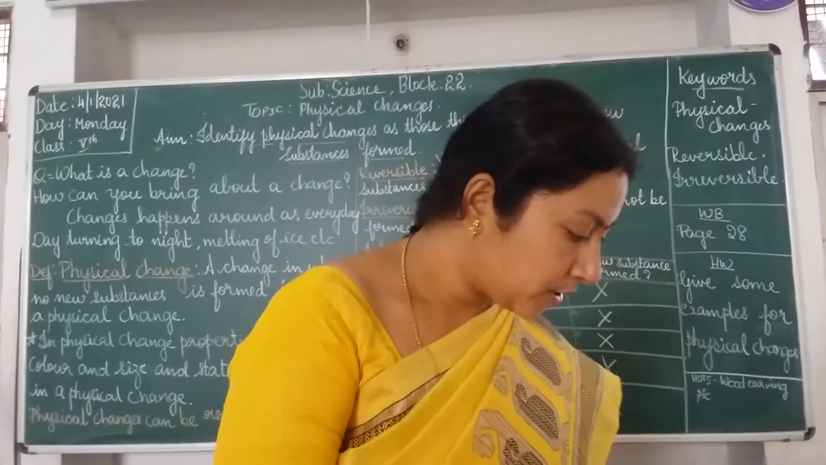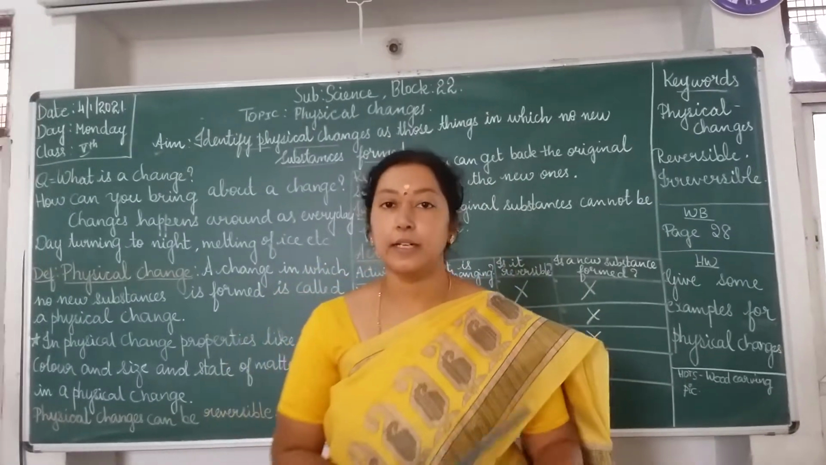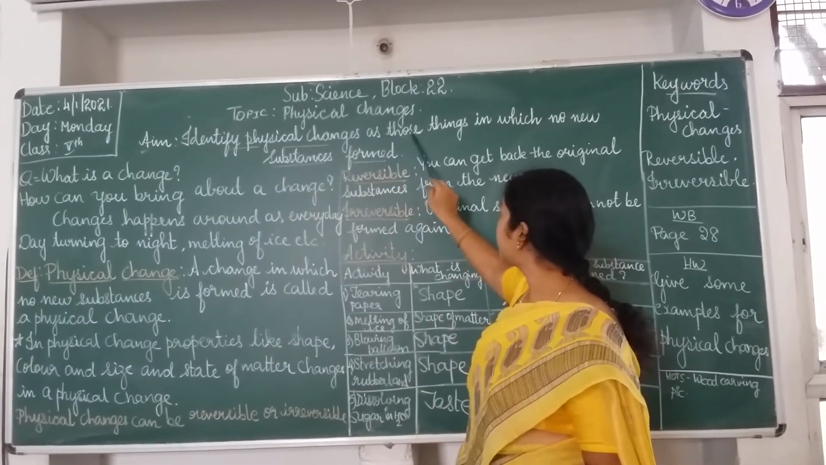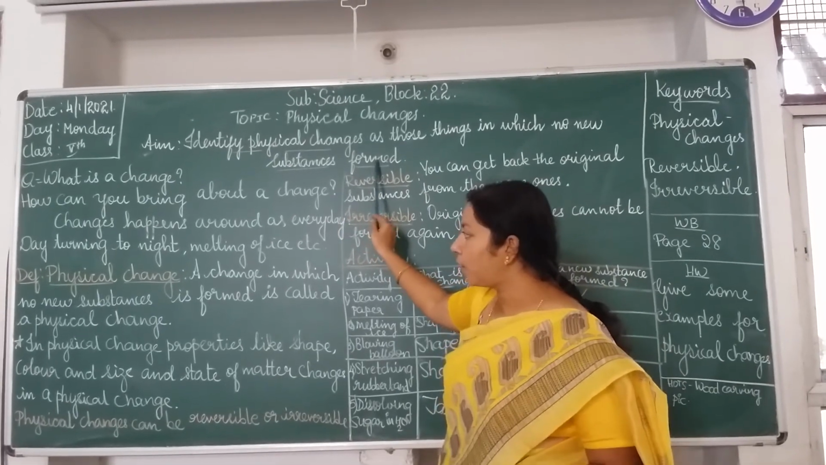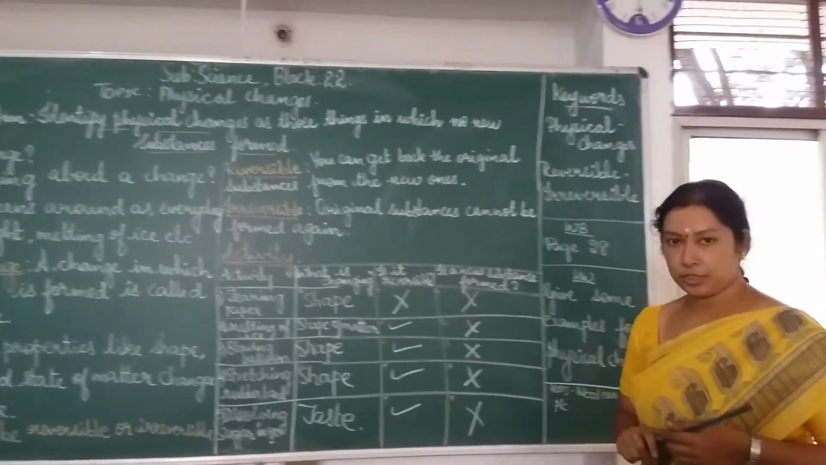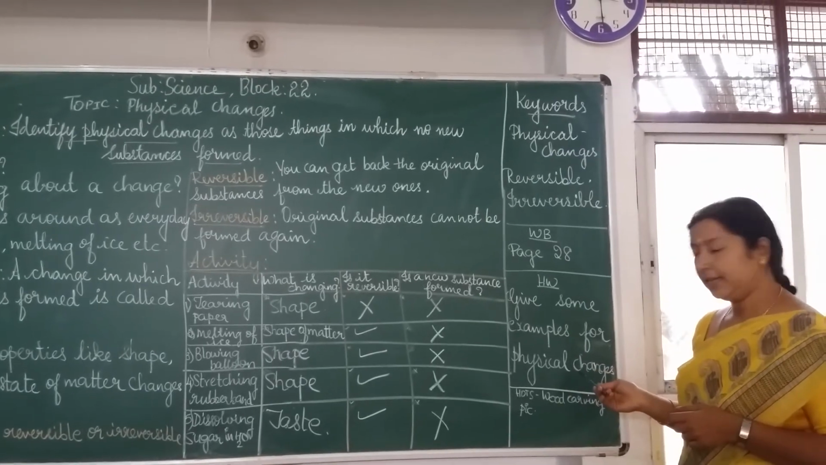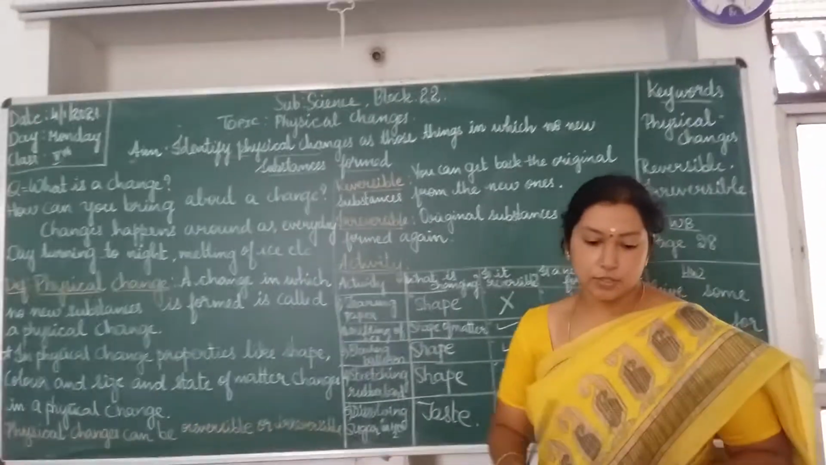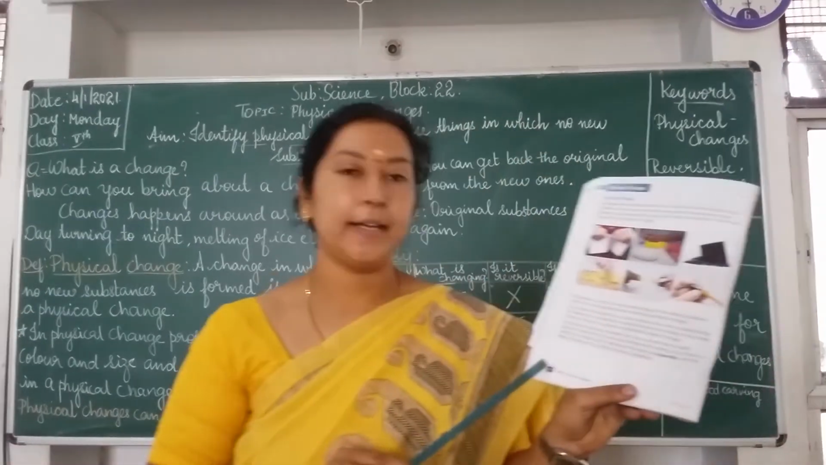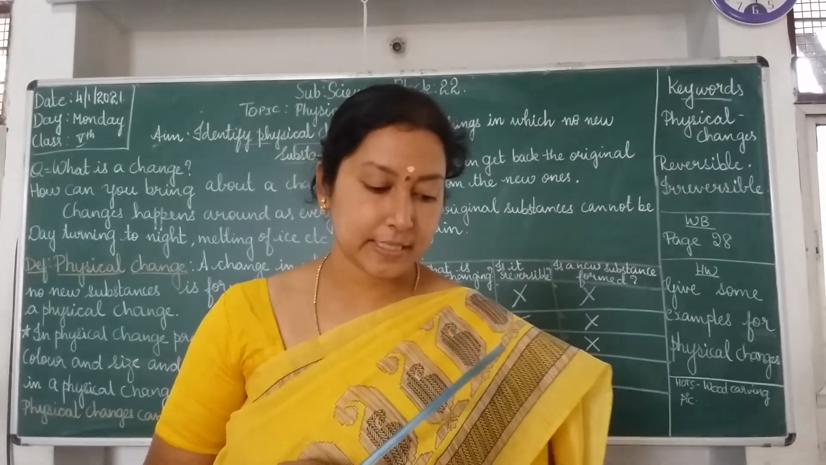Did you all understand? So in today's class we have learnt about physical changes. We identified physical changes as those in which no new substances are formed. We have defined physical change, reversible and irreversible changes. For your homework, give some examples for physical changes. Along with that, you can also read the content book, page number 32, for your better understanding.